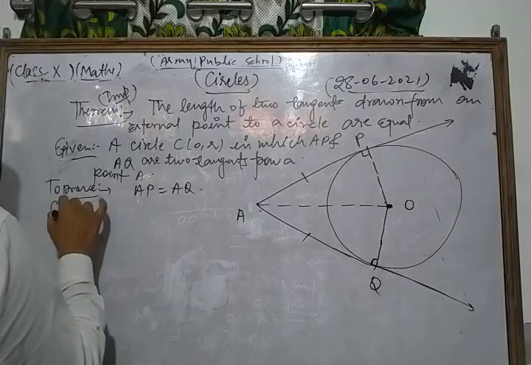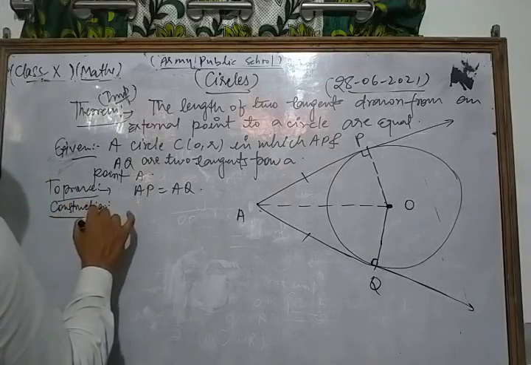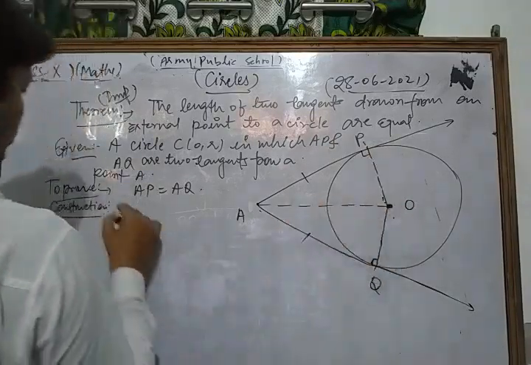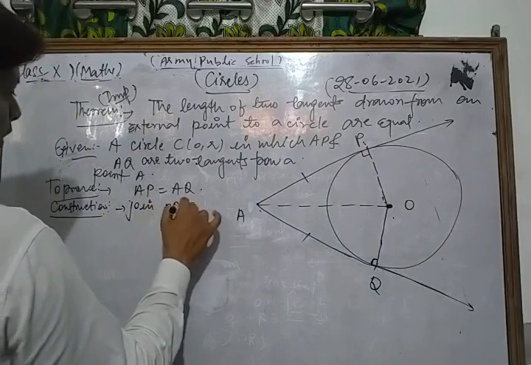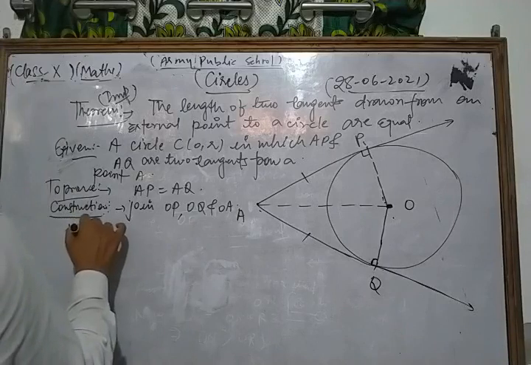In construction, we write: join OP, OQ and OA. Now we write its proof.